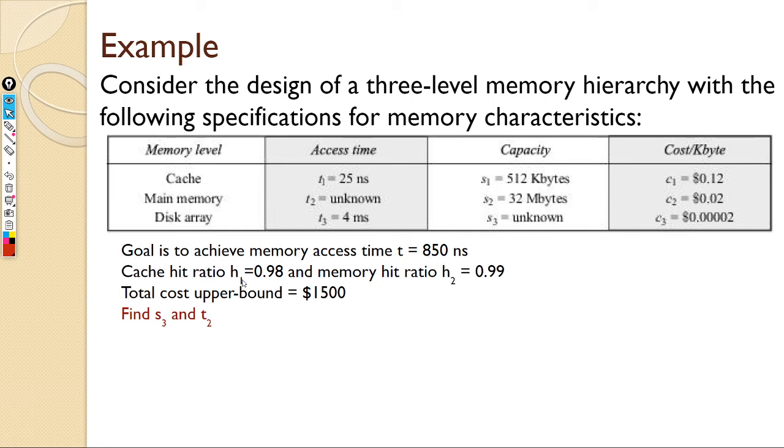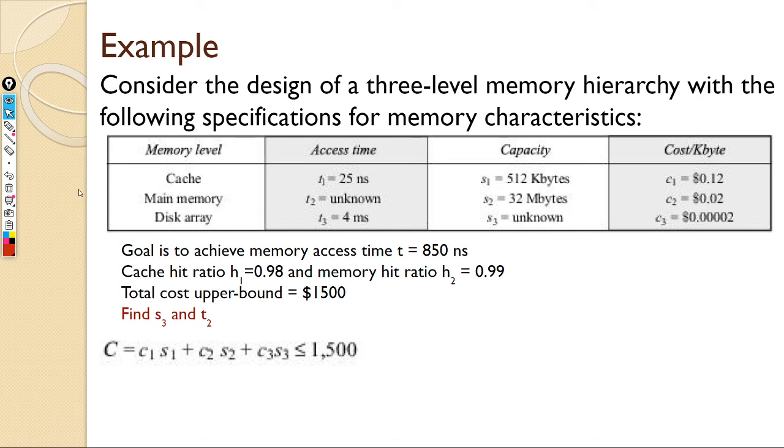Your cache hit ratio h1 is given as 0.98, and memory hit ratio h2 is given as 0.99. Typically it's very high like this, and that's the beauty of having multiple levels. And the total cost upper bound is $1,500. Our job is to find t2 and s3.